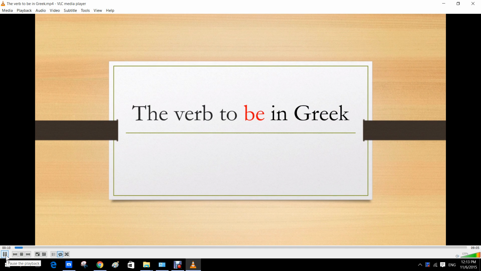Okay, so today we're doing the verb είμαι in Greek. The verb είμαι is the most simple verb in Greek. It means I am. And you should know that it's also the infinitive form of the verb, meaning that you can say είμαι and mean be, but you can say εγώ είμαι and mean I am. So it means both of these things.